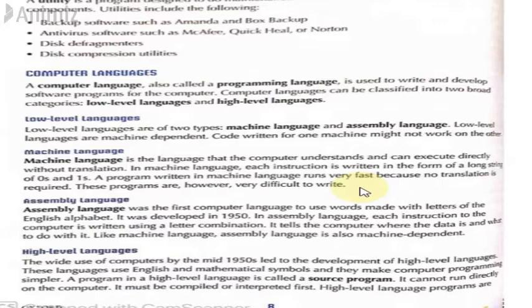For example, if somebody comes to Pakistan and you're a person who only knows Urdu, and someone speaks English to you, if you know English a little bit, you will be able to understand what he's saying. But if he speaks Urdu, you won't need any translator. You will understand every word that the other person is saying. Similarly, machine language is the language of the computer. Whatever is written in binary form, zeros and ones, the computer will understand.